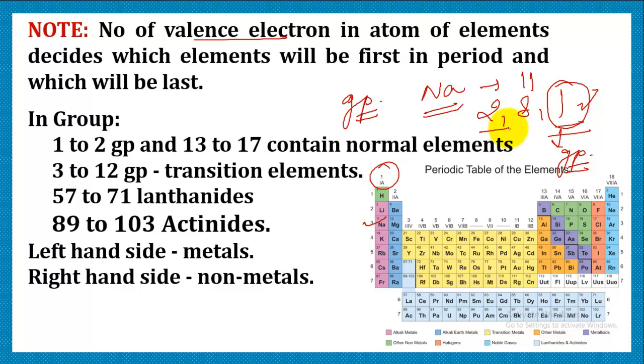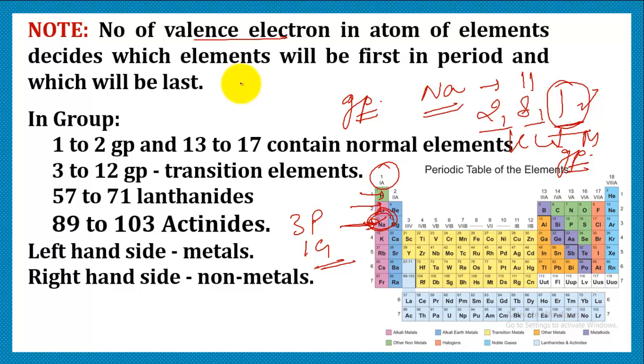And the number of shells indicates the period in which it lies. As you can see, it has 3 shells, so it will belong to the third period. So its position is third period, first group. Likewise, we can do this for other elements also.